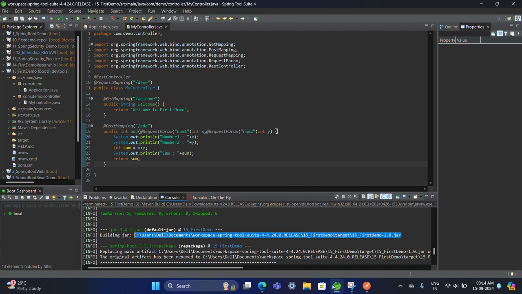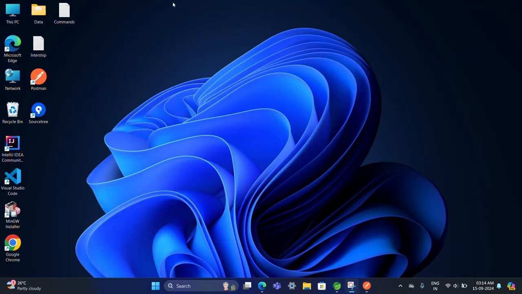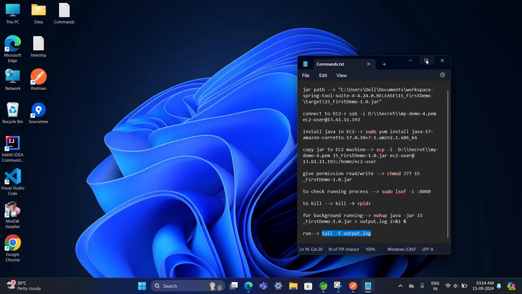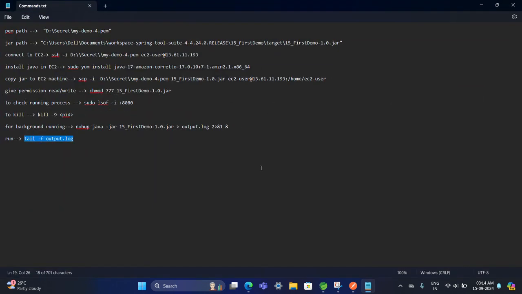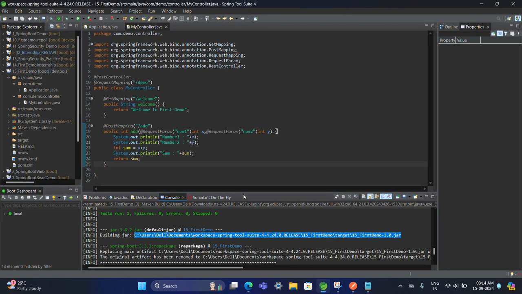Here I used a command file, in which I have written all the commands I'm going to use, and I will explain them also. But I'm not going to write every line, I'm just going to copy and paste and modify. Firstly, the jar file path. I am going to edit it, paste. Okay, this is the jar path. Save. Nice. So we created the jar file successfully.